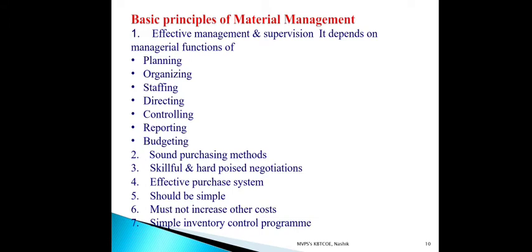According to that, the first type of material is purchase material. Purchase material means raw material, components, spare parts, oil, grease, cotton waste. These are the different purchase materials. The second one is work in process material. These are semi-finished and finished parts and components lying on the shop floor. The next one is finished goods. These are the final products either waiting to be assembled in the assembly lines or which can be stored.